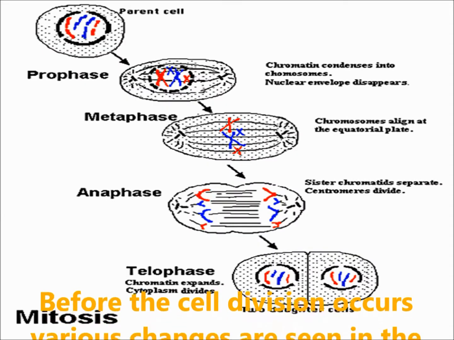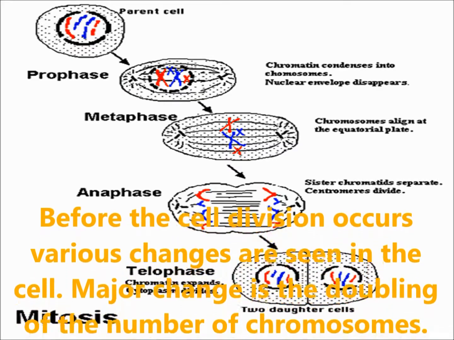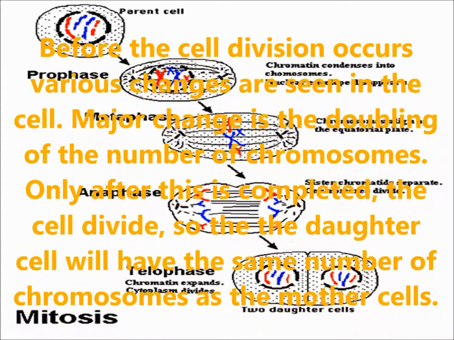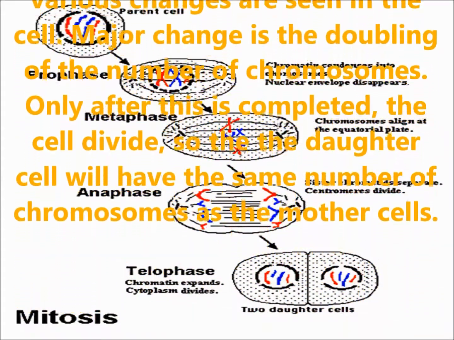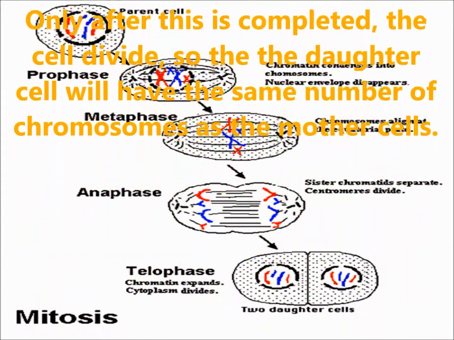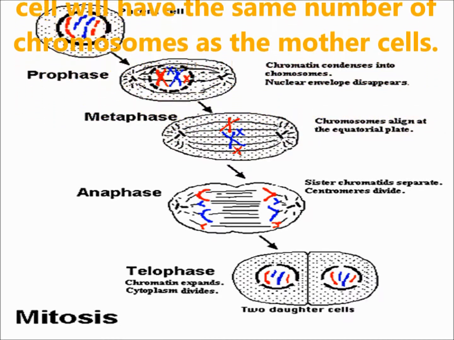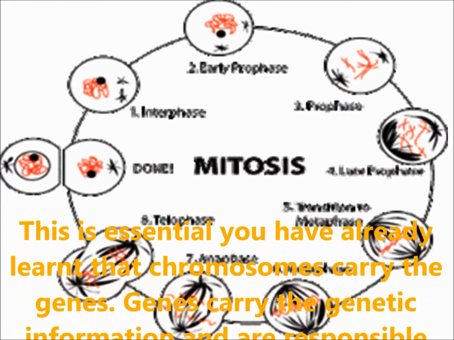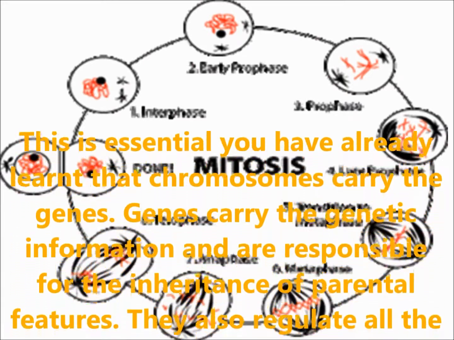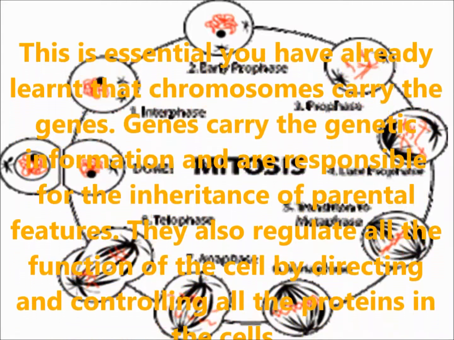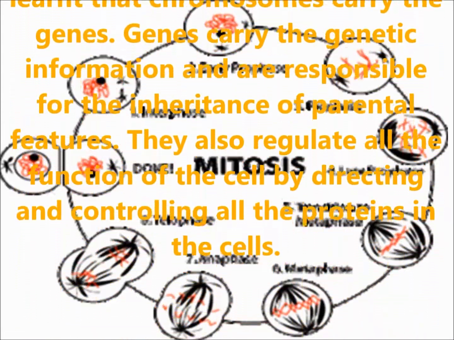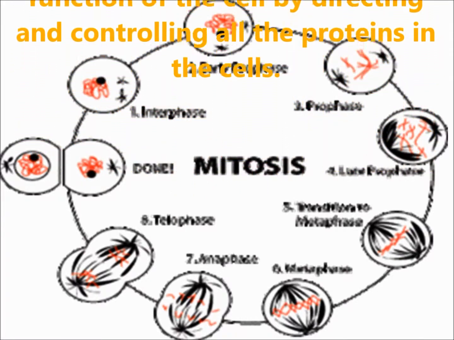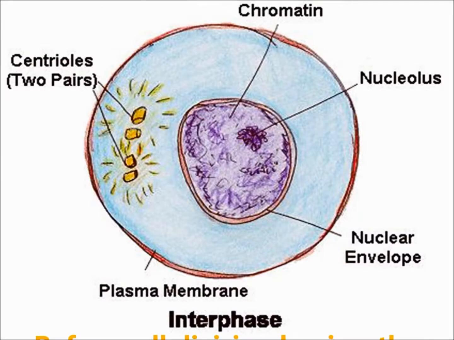Before the cell division occurs, various changes are seen in the cell. The major change is the doubling of the chromosome number. Only after this is completed, the cell divides, so that the daughter cell will have the same number of chromosomes as the mother cell. This is essential. You have already learned that chromosomes carry the genes. Genes carry the genetic information and are responsible for the inheritance of parental features. They also regulate all the functions of the cell by directing and controlling all the proteins in the cell.